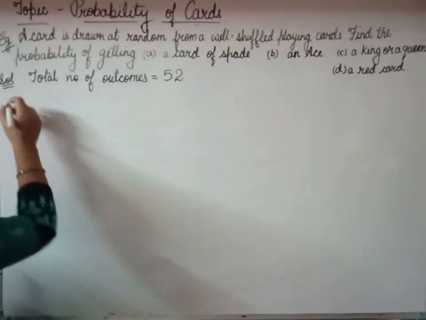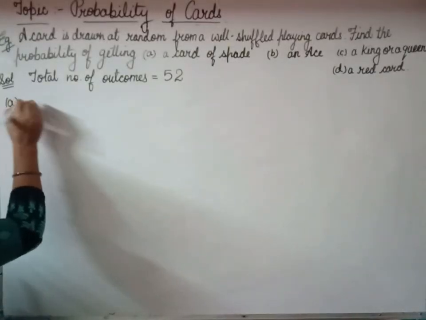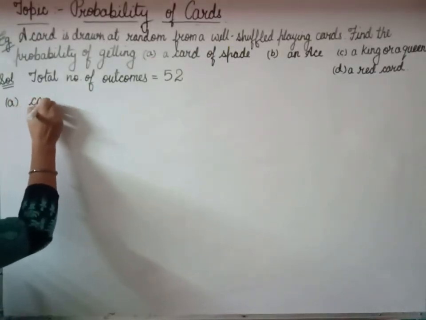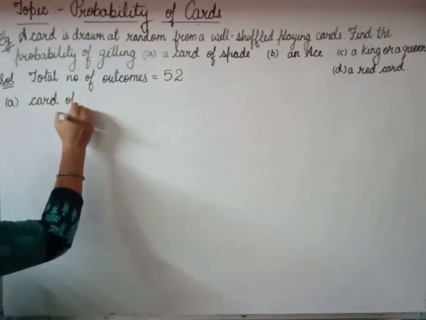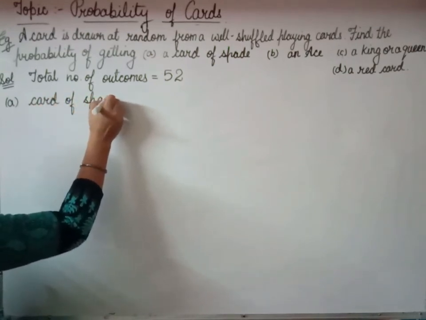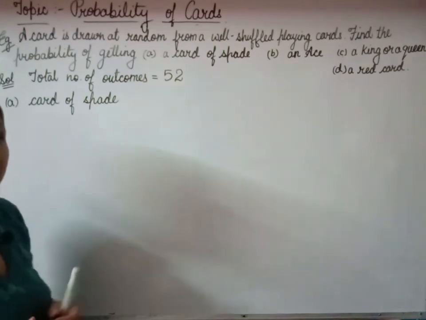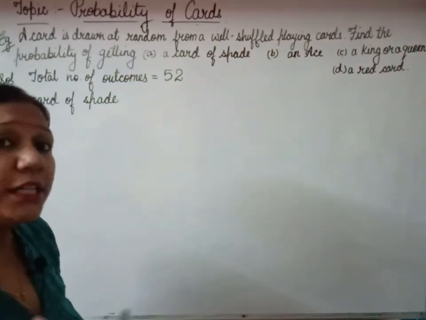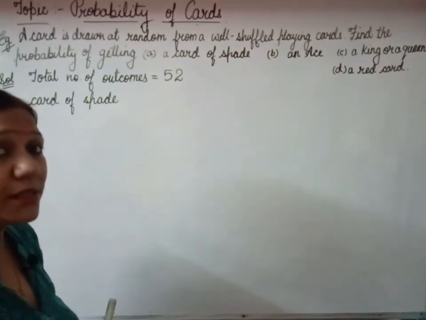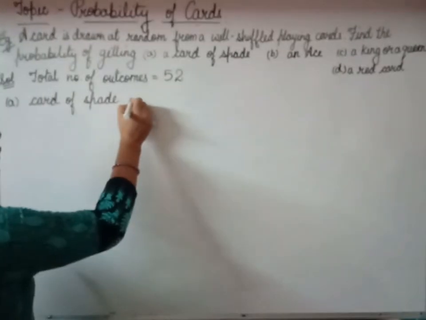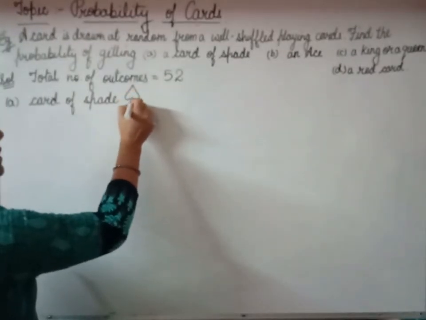Now, solving the first part, in which we want a card of spade. As we have already discussed, how many spade cards are there? A spade card is of this shape. This is the spade card.